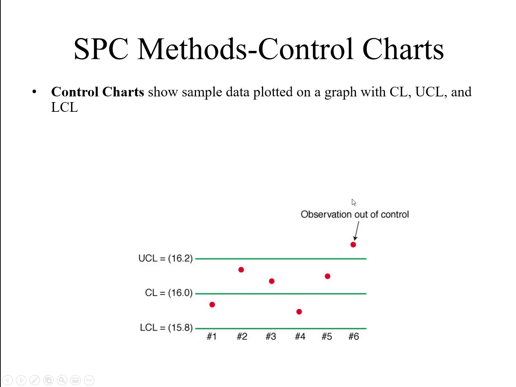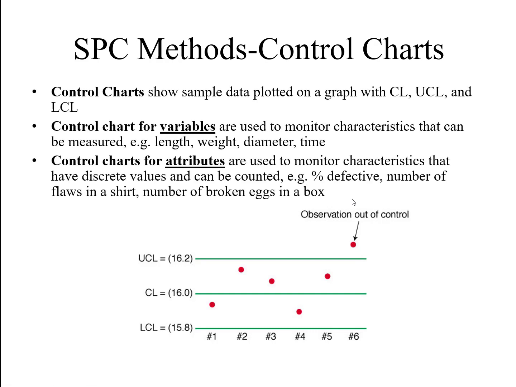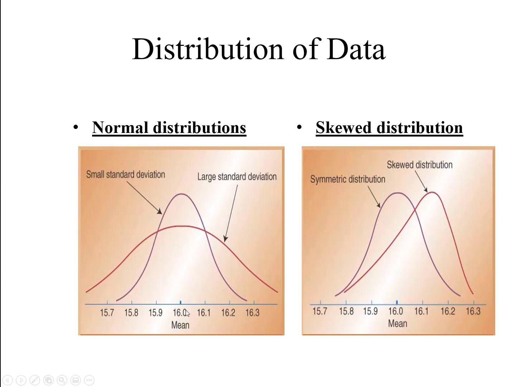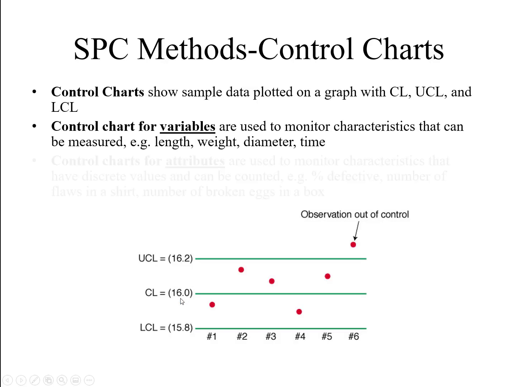A statistical process control chart shows sample data plotted on a graph with CL, meaning central line, upper control line, and lower control line. So basically in statistical process control, we will use descriptive statistics, for example mean, median, mode, or percentages, in order to construct the central line, upper control line, and lower control line. For example, my central line is the mean, just like in the previous slide, 16.0 is my mean. So this is my central line.